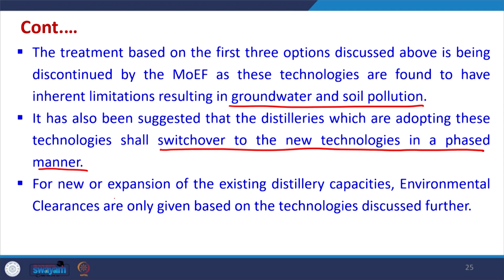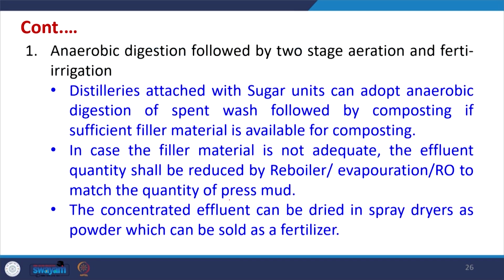For new or expansion of the existing distillery capacities, environmental clearances are only given based upon the technologies which are discussed further. So, the 3 technologies which are discussed here. Anaerobic digestion followed by 2-stage aeration and fertirrigation. Distilleries attached with sugar units can adopt anaerobic digestion of spent wash followed by composting if sufficient filler material is available.